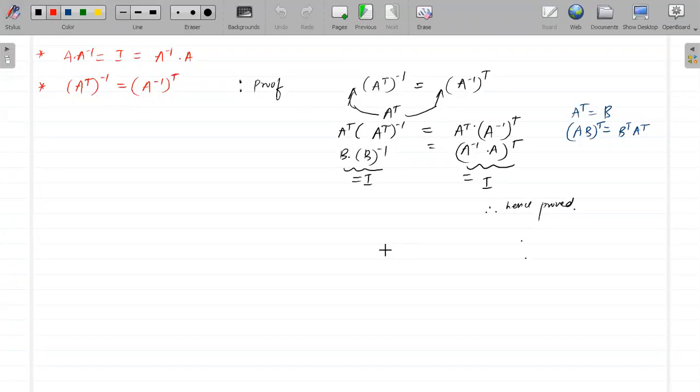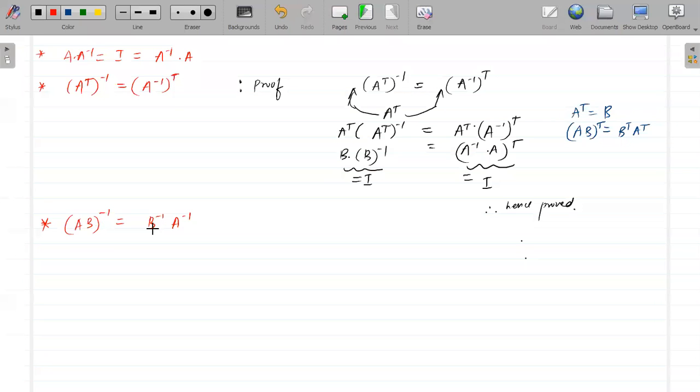Okay. So this was the second property. Let's see the third property of inverse: (AB) inverse will be equal to B inverse into A inverse. Again, I will give you 1 minute to prove this. (AB) inverse is equal to B inverse into A inverse. Find out this one.